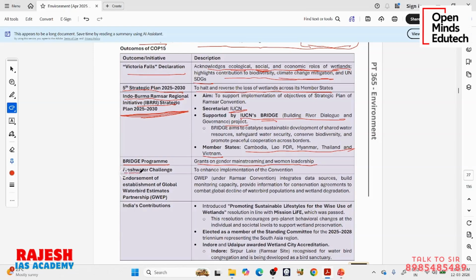Then there is something called the Freshwater Challenge. What is it? It is meant to enhance the implementation of the convention. To implement the Ramsar Convention in a better way, they are coming up with an initiative called the Freshwater Challenge. No more information is given here; if you want to know more, you can just Google. Vision has given only this because a question may come like this: the Freshwater Challenge, recently heard in the news, is associated with what? It is associated with implementation of the Ramsar Convention.